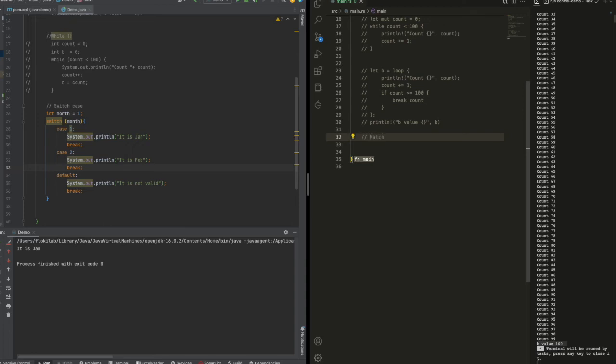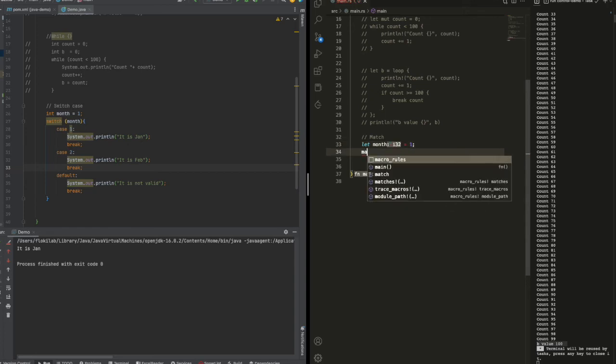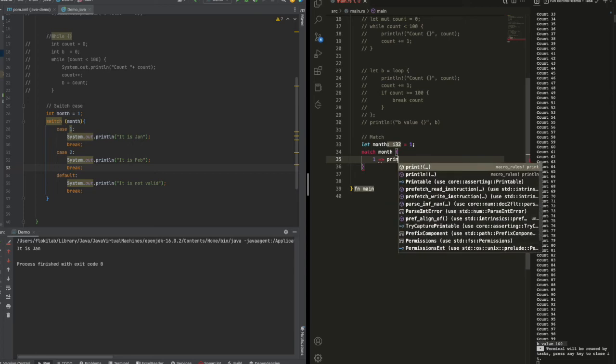So everything in Rust can match. You can match on every kind of data type in Rust, I believe. So for example, in this case we let month equal to 1, and then we match. We call match month. Okay, so it can be 1. Then you will do something. So in this case, we just print it out.